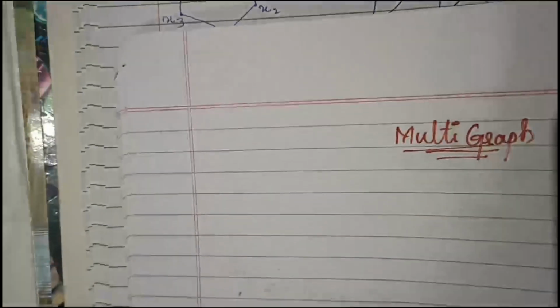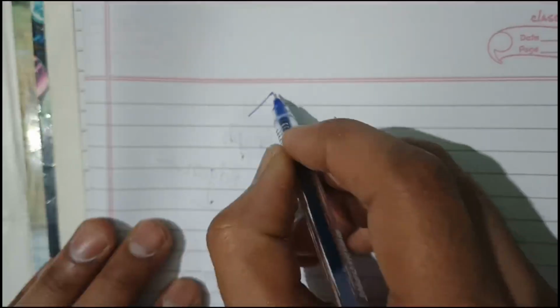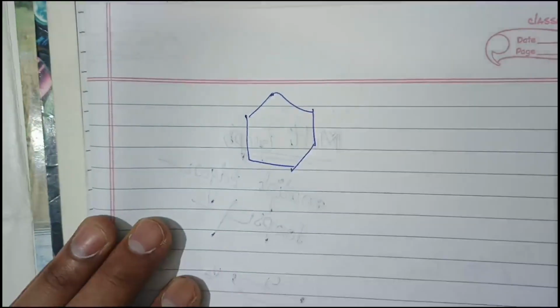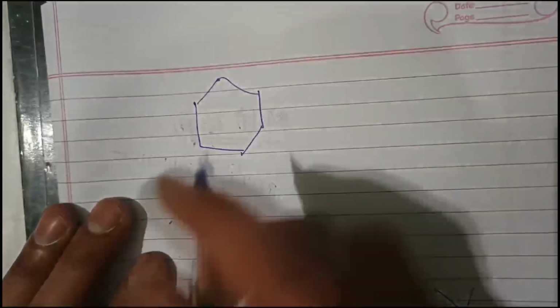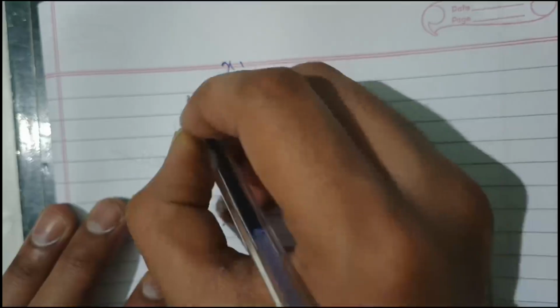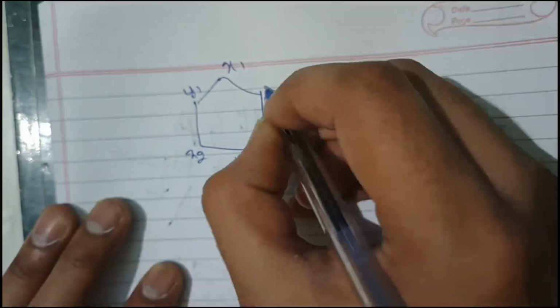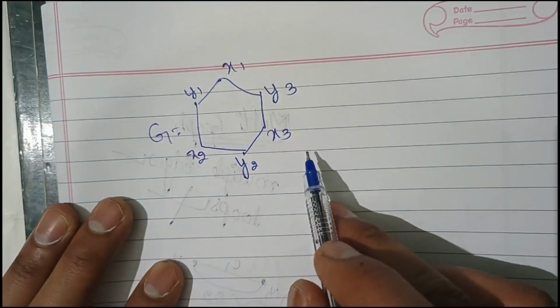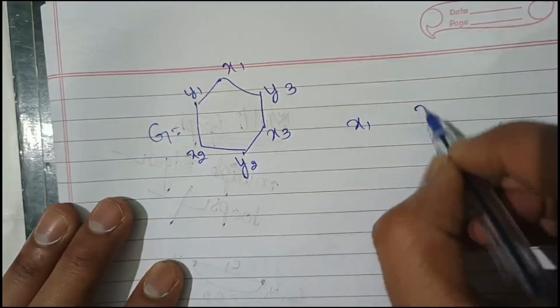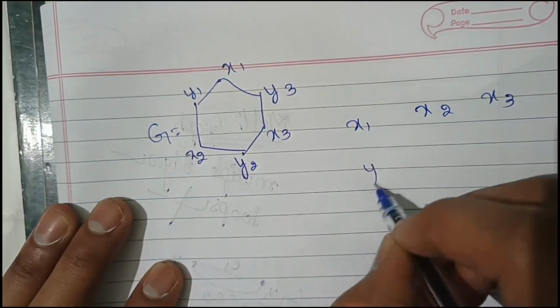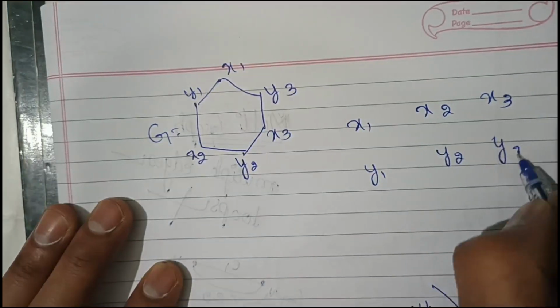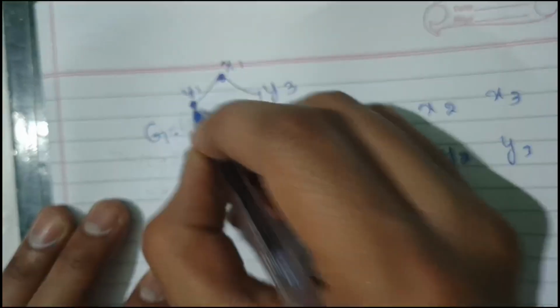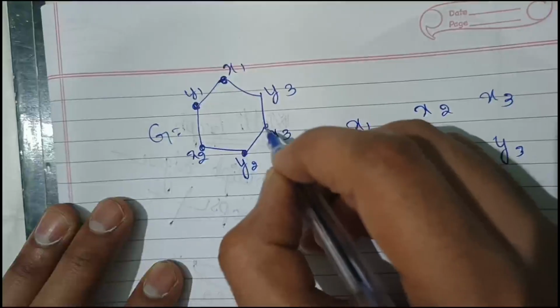Let's see another example. X1, x2, x3, y1, y2, y3. If they give a graph like this, you should convert it into a bipartite graph. How should you do it? x1, x2, x3, y1, y2, y3. Always you should draw the vertices also.